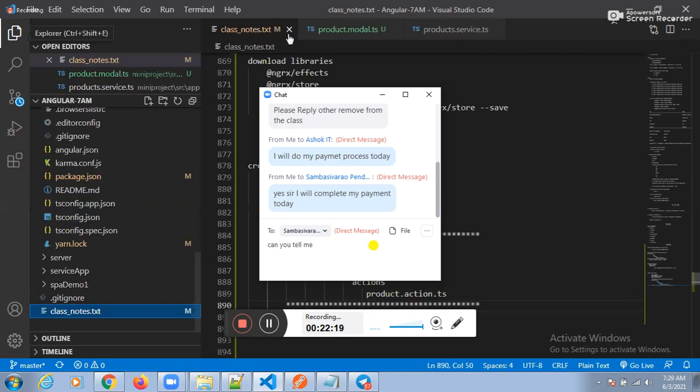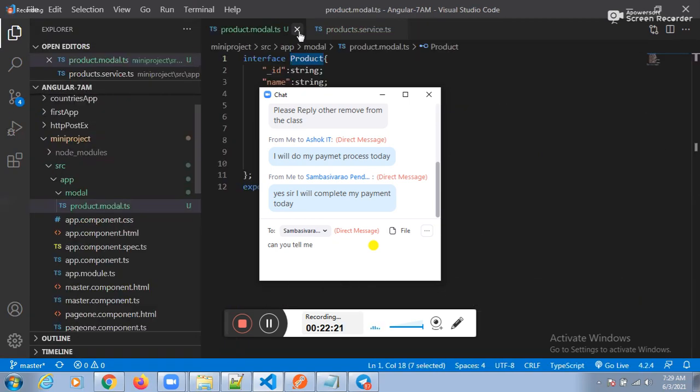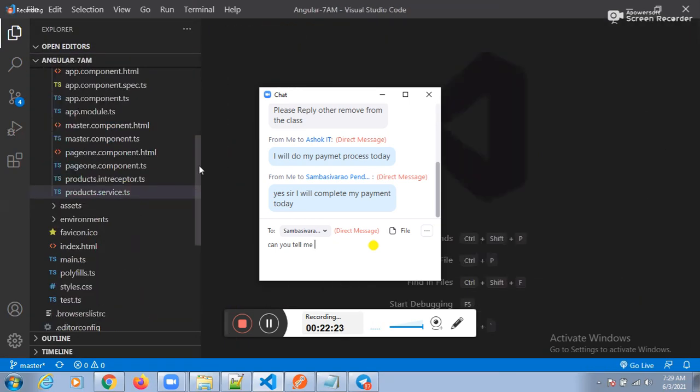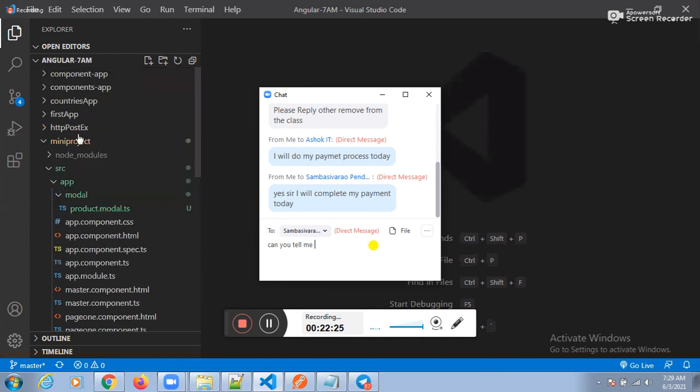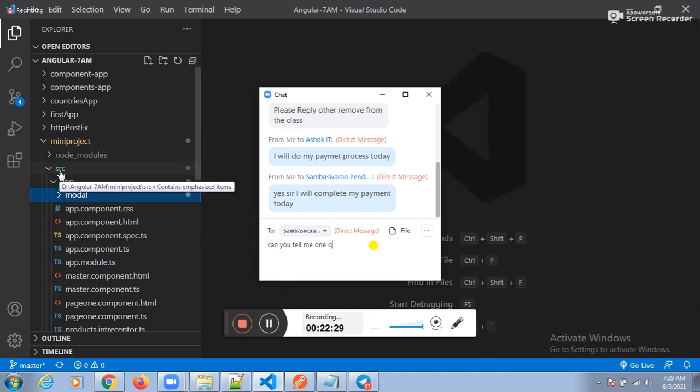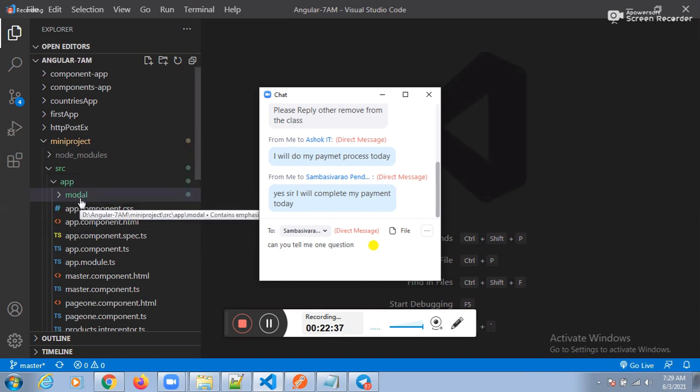The project name is mini project. Under the mini project, which folder? The SRC folder. Under the SRC folder, which folder? App folder. Under the app folder, there is a model folder. Next, right click, new folder.